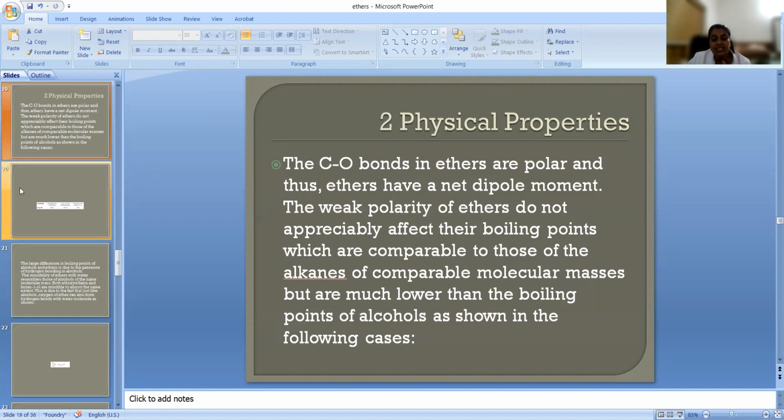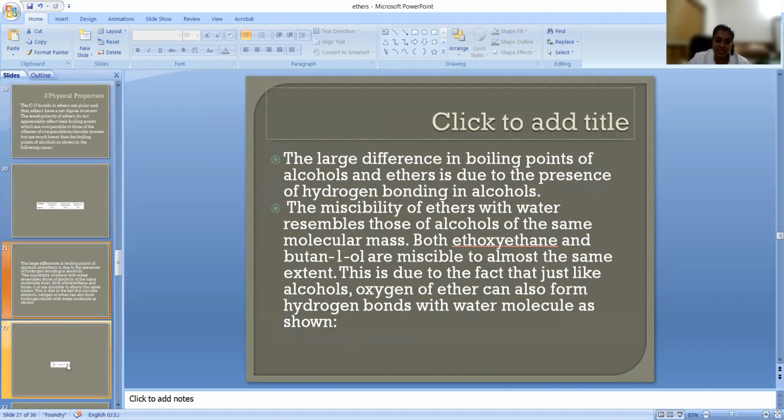The CO bond is actually a polar bond, so dipole-dipole interaction is there, but that is not much effective. Its boiling point is almost similar to that of the corresponding alkanes. But if you compare it with alcohol, its boiling point is very low. The reason is alcohol has a strong intermolecular force called hydrogen bonding. In ethers, hydrogen bonding is not there between the molecules. That is the reason.